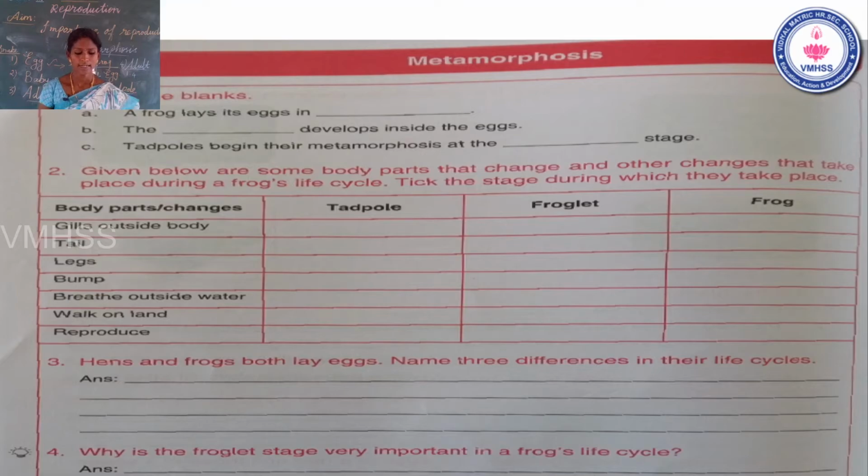Third question. Legs. Legs are developed in which stage? Which stage of a frog life cycle develops the legs? Very good. Frog. This is the last stage. Froglet and adult. Both of these are correct answers. Legs answer: froglet and frog.